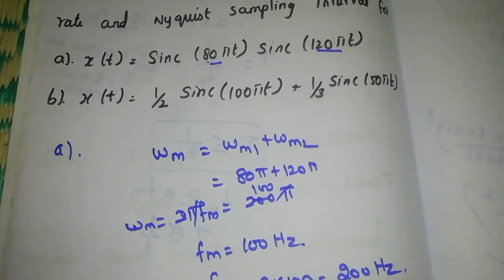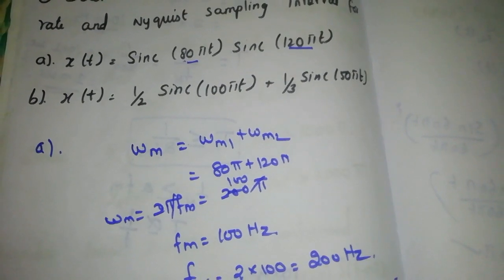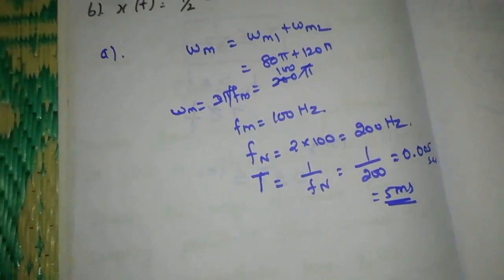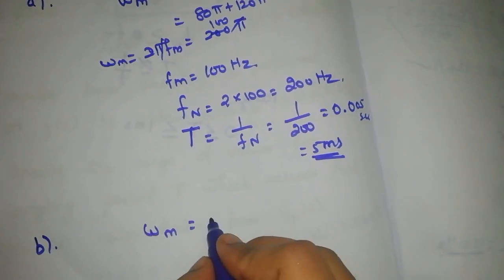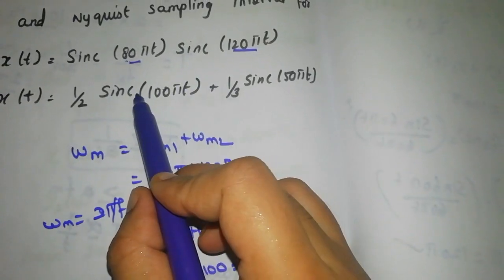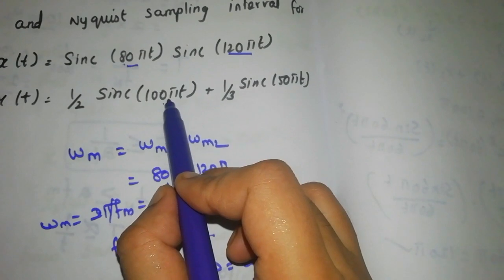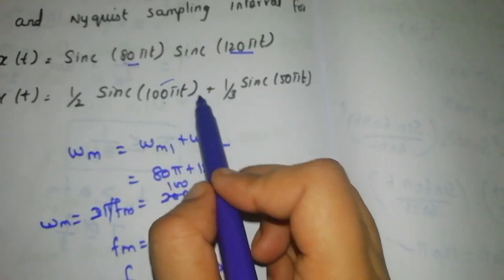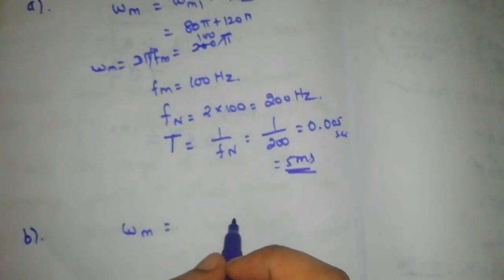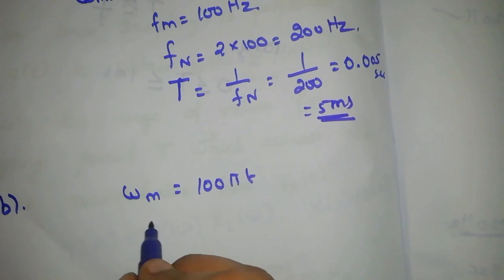Next, B: x(t) is equal to 1 by 2 sin 100 pi t plus 1 by 3 sin 50 pi t. So this is an addition. For that, the maximum frequency is the highest frequency among signal 1 and signal 2. Here we have 100 pi t and 50 pi t, so the highest frequency is 100 pi. So we take 100 pi as the maximum frequency.